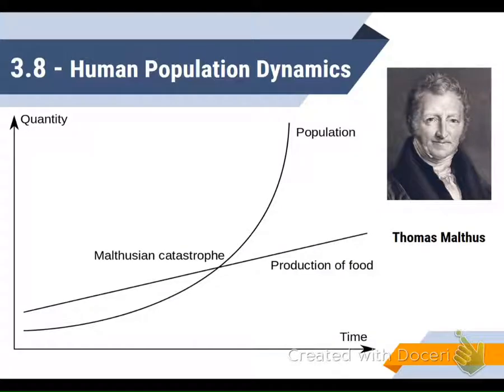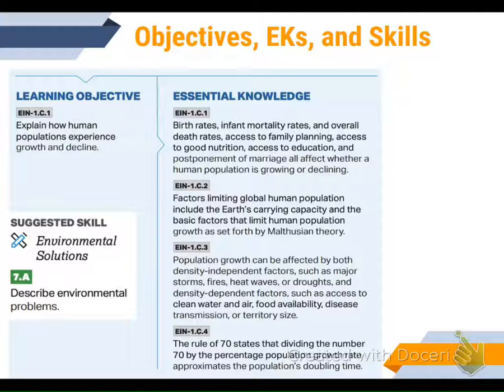Hello, this is Lesson 8 for Population Unit, Topic 3.8, Human Population Dynamics. We'll be talking a little bit about the relationship between food production and human population proposed by Thomas Malthus. During this unit, we're going to try to explain how human populations experience growth and decline. What are some of the reasons?